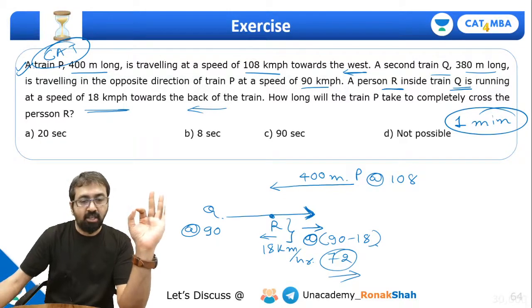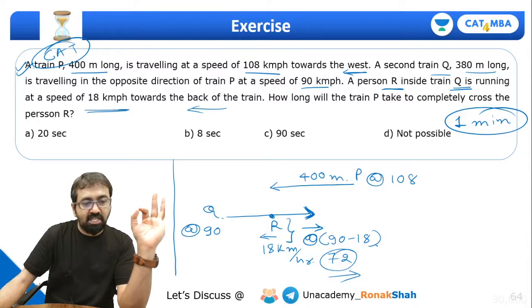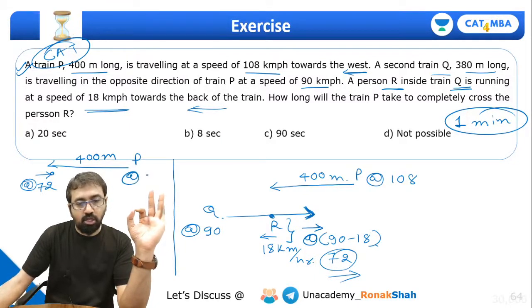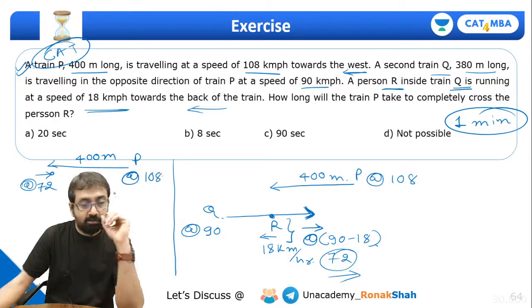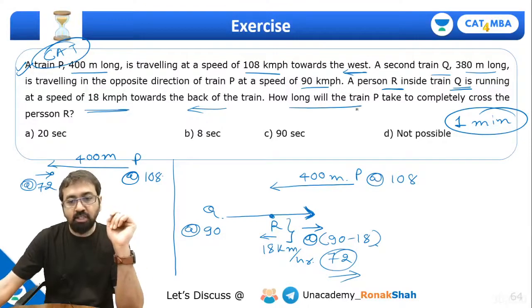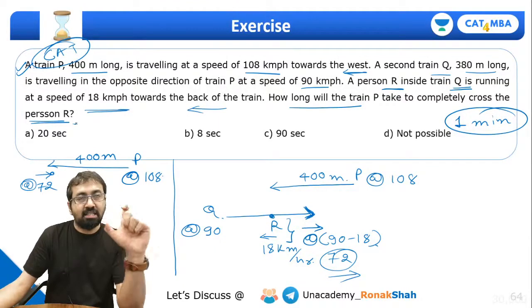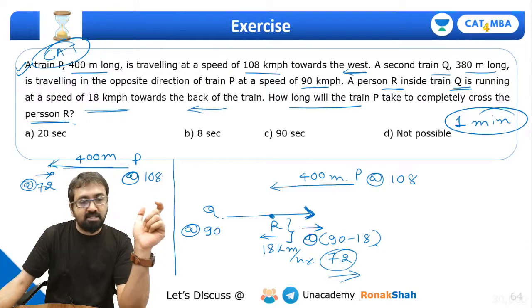Yes. Okay, so now the situation is something like this. R is effectively going in this direction at a speed of 72 km per hour. Train P is going in this direction. Train P, which is 400 meter long, is going at a speed of 108 km per hour, right? So what is the question? How long will train P take to completely cross the person R?